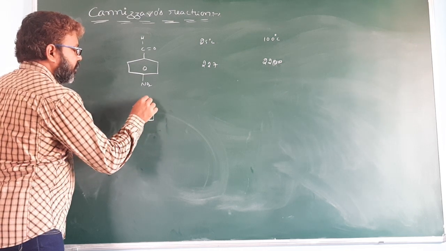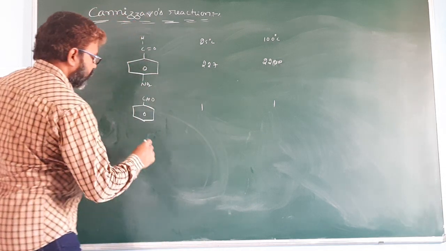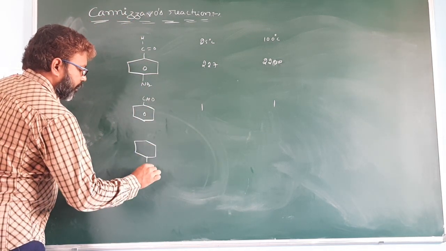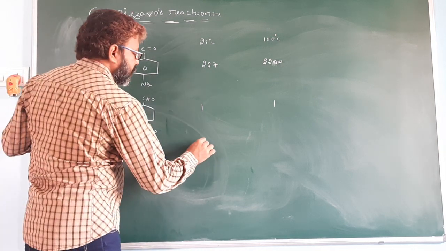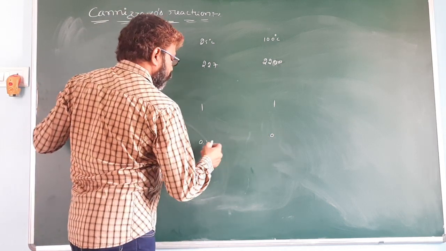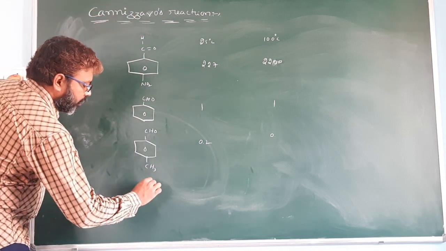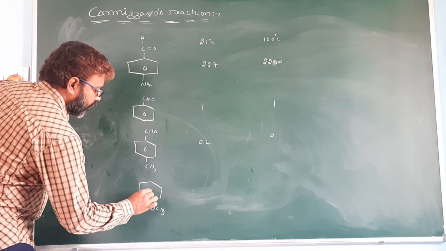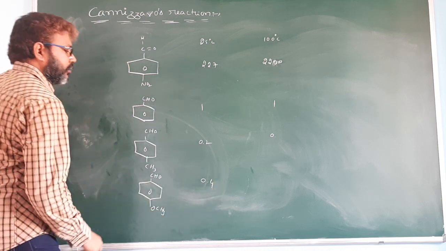In para-methyl benzaldehyde, it is 0.2 times faster. In para-methoxy benzaldehyde, 0.4.